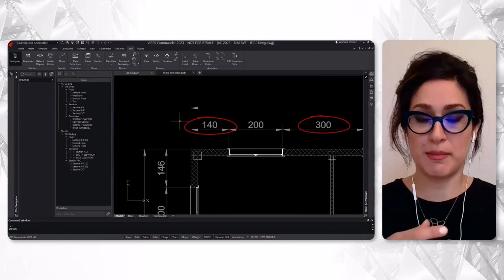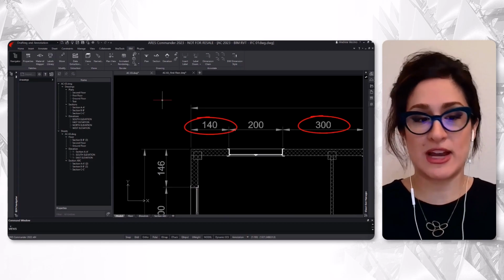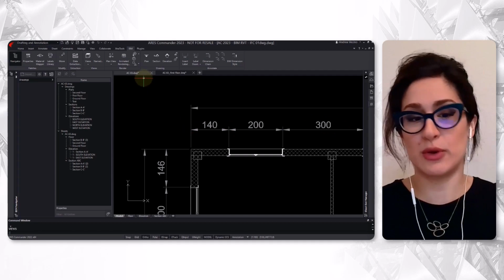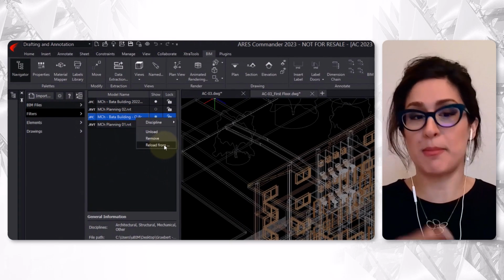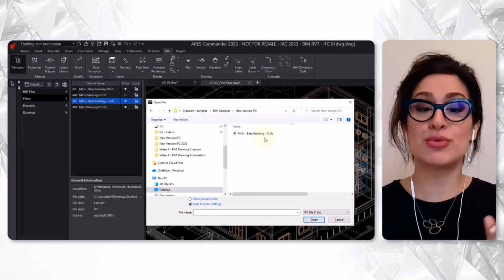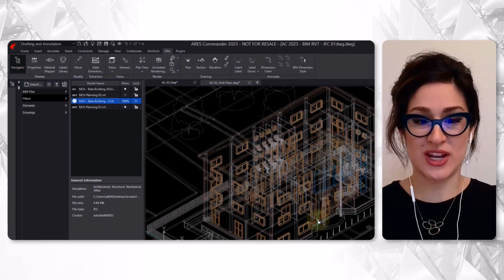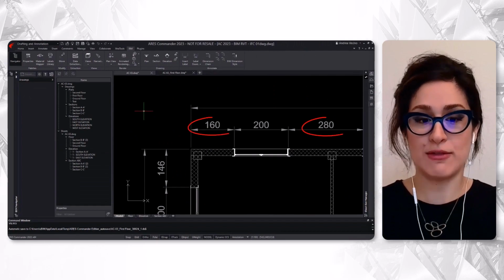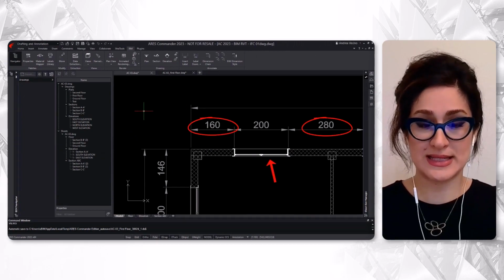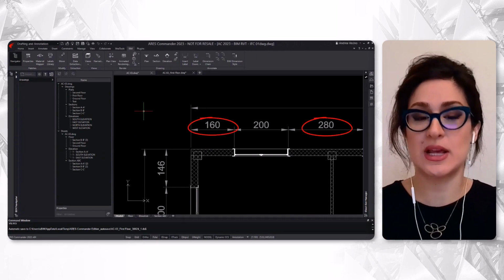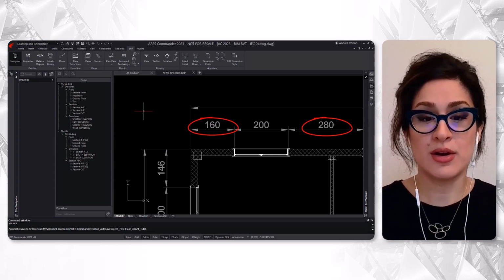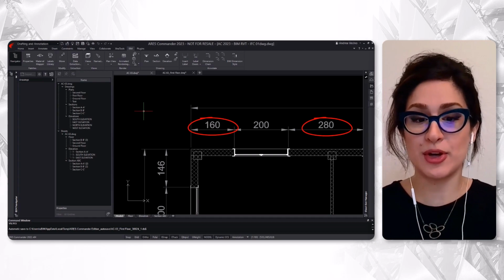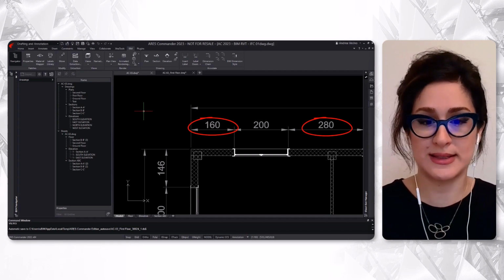If a new version of the BIM model is loaded, let's imagine a client suddenly asks to move the window to the right, or one of the consultants updates some part of the design. After reloading the new version of the BIM project, we just refresh the drawing and verify that not only the design, but also the BIM dimensions are all updated. Again, these features are not only saving a lot of time, but also helping to avoid costly mistakes.